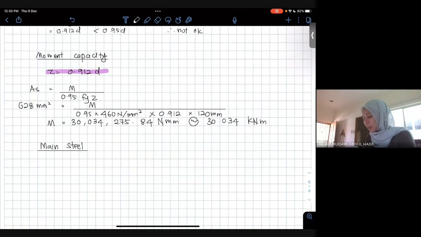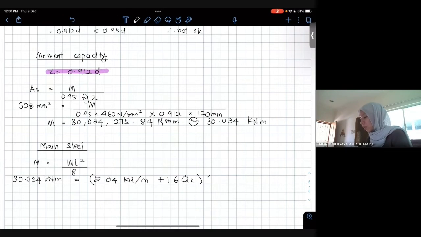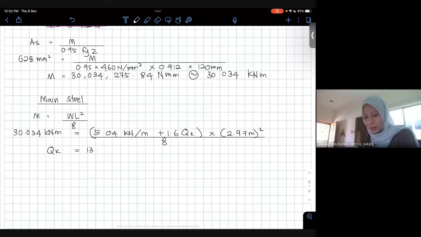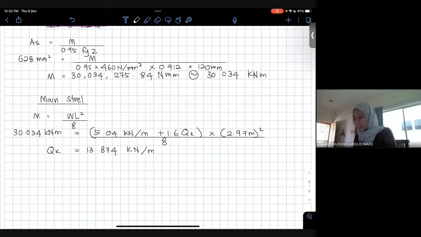For main steel, kita kira M equal to WL square over 8. M is 30.034. W kita dah ada, ambil je yang kita dah kira sebelum ni, darab dengan the effective span which is 2.97 meter, power of 2, divide with 8. Okay, I kira direct 13.874. That is QK, the imposed load.